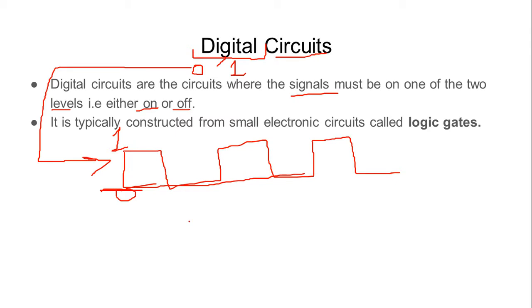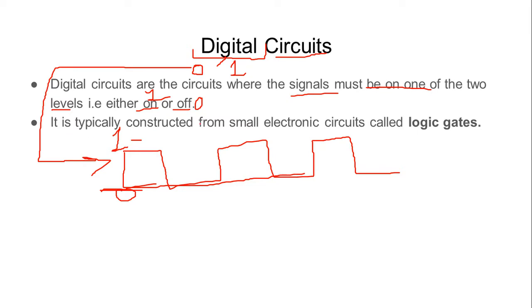On means one, or the signal will be off, there is no signal, at the zeroth level. So digital circuits define circuits where the signal must be in one of these conditions: either level 1, which means the signal is present, or level 0, which means the signal is not available.